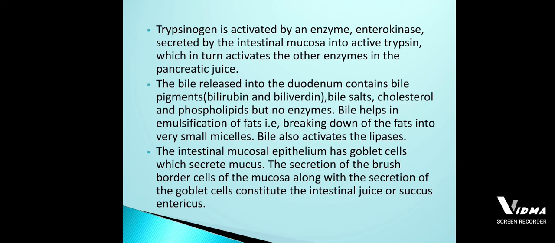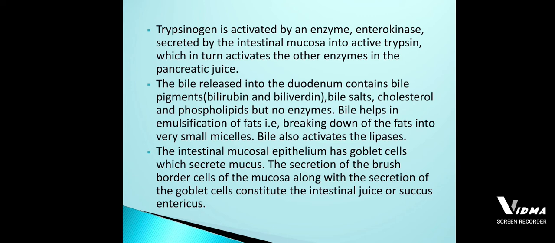What is the activated form of the trypsinogen? The activated form is called active trypsin. Among the 6 enzymes, only one enzyme of the pancreatic juice is exposed to the enterokinase. When the trypsinogen becomes active, the remaining 5 enzymes of the pancreatic juice are also activated.